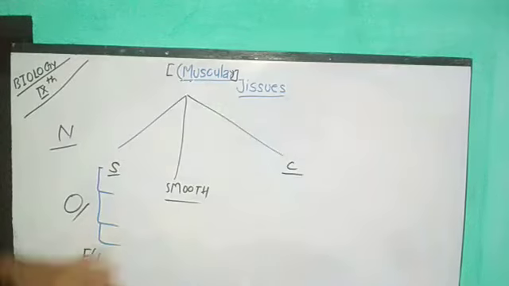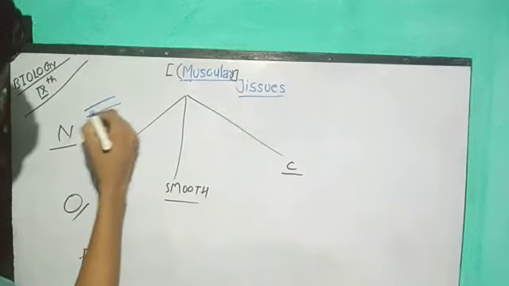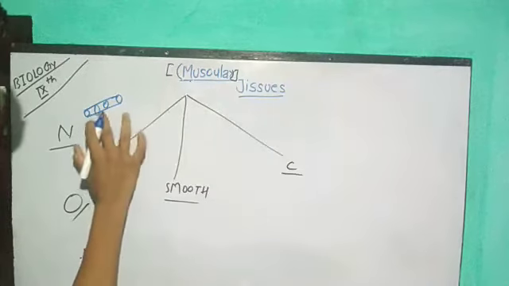So we can say they are termed striated muscular tissue because they contain different types of bands. When you go through the diagram, let me show you. This is the nature of striated muscular tissue.